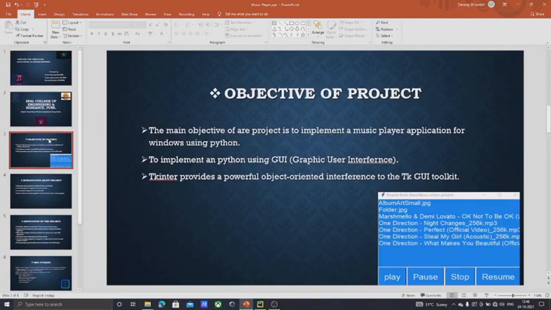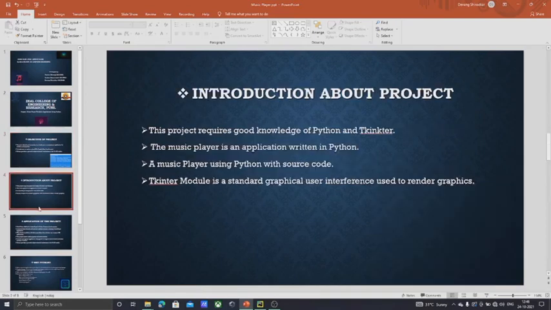The main objective of this project is to implement a music player application for Windows using Python. To implement it in Python using GUI, Tkinter provides a powerful object-oriented interface to the GUI toolkit. This project requires good knowledge of Python and Tkinter. The music player is an application written in Python. A music player using Python with source code. The Tkinter module is the standard graphical user interface used to render graphics.